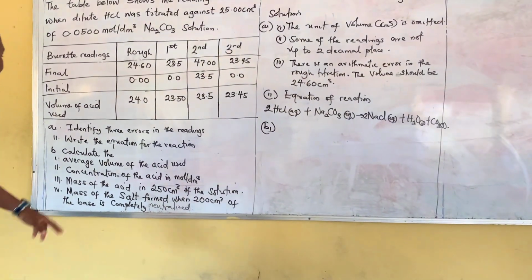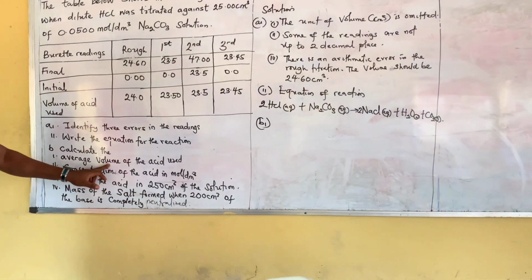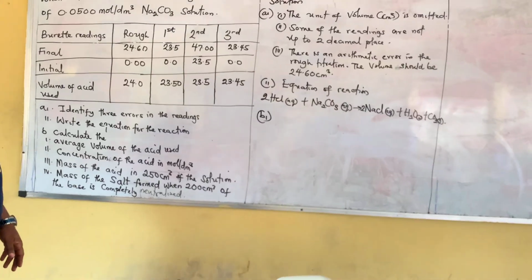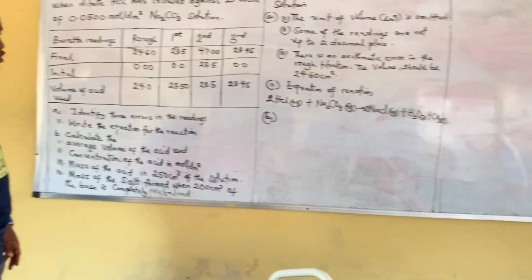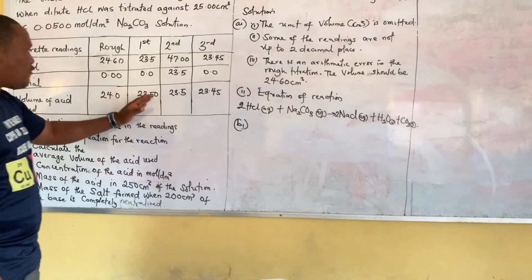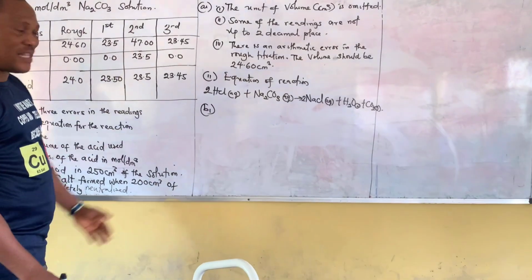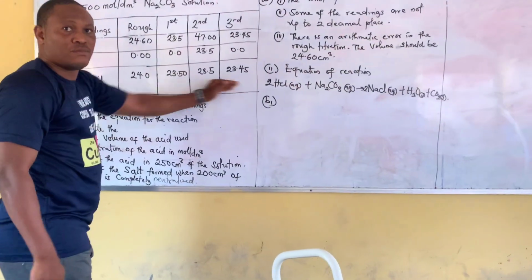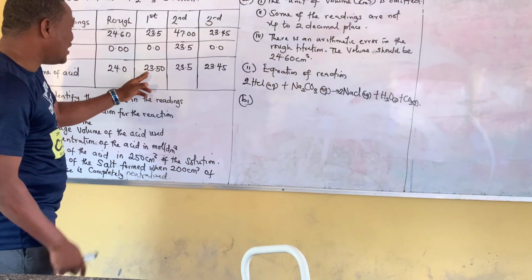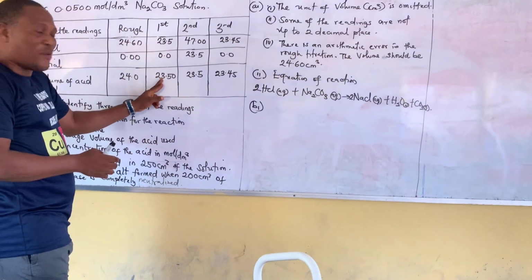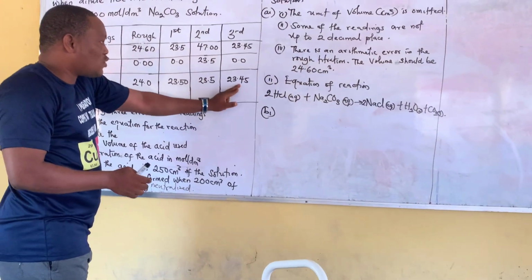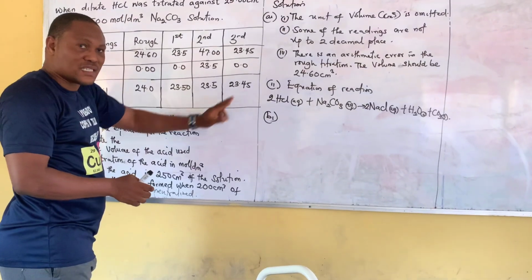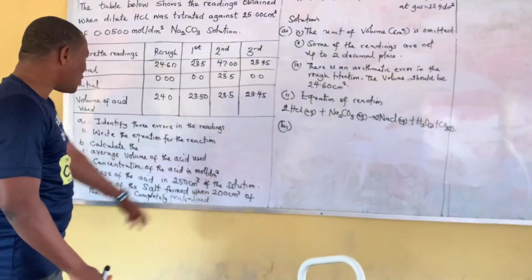Then the B part, after 1: calculate the average volume of the acid used. How do we calculate that? We take the first, the second, and the third, and divide by 3. There's no need to take this one, because it's actually far from the first, second, and third. These are still closer: 23.5, 23.5, 23.45. So this one is far from them, so we can leave it out.